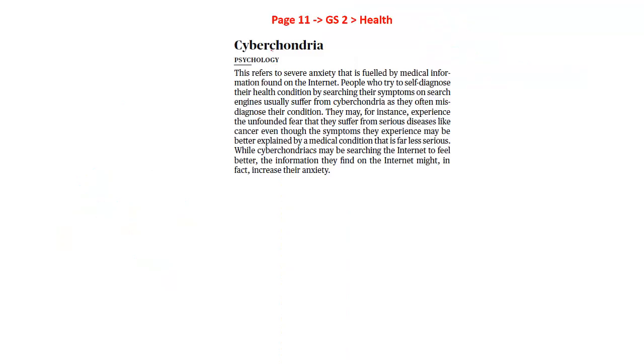This article says Cyberchondria. So what is this article all about? This is important from the health perspective for GS paper 2. Let's understand what this term is all about. This can be broken down into 2 parts. One is cyber, which means it is to do with the computer. The other one is chondria, which is from a Greek word which stands for the breastbone or the cartilage. Let's try and understand what this cyberchondria is all about with reference to one of the examples.